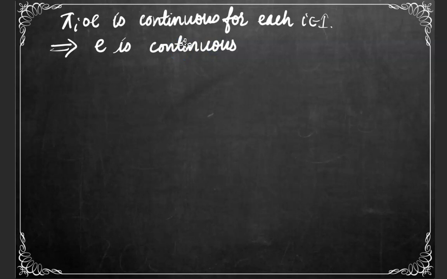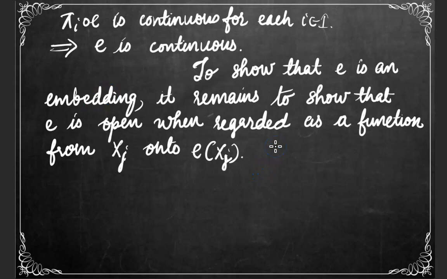By applying a previous theorem, we have proved that E is continuous and that E is 1 to 1. Now it remains to show that E is an open function. Now it remains to show that E is open when regarded as a function from Xj onto E of Xj.